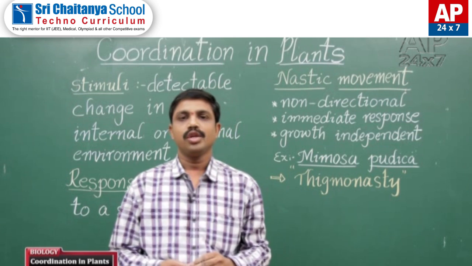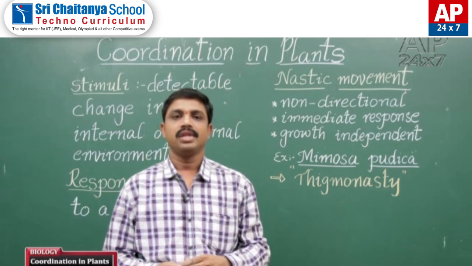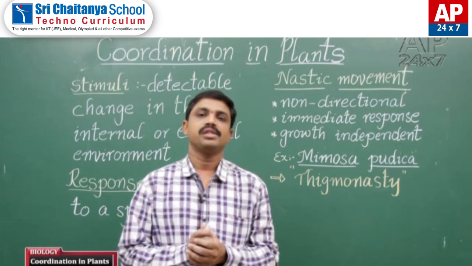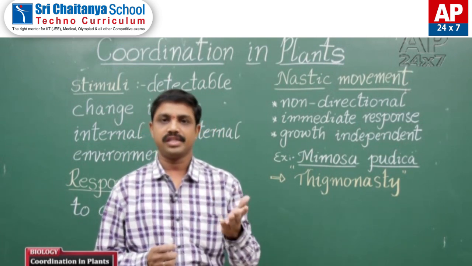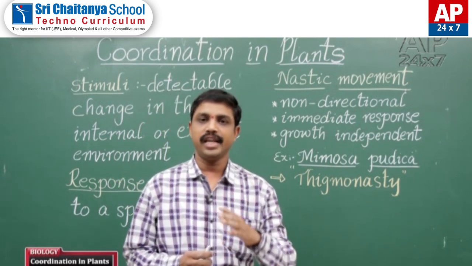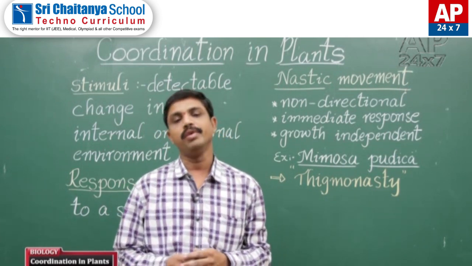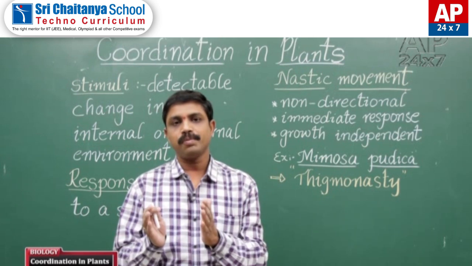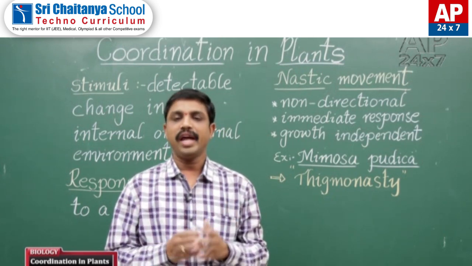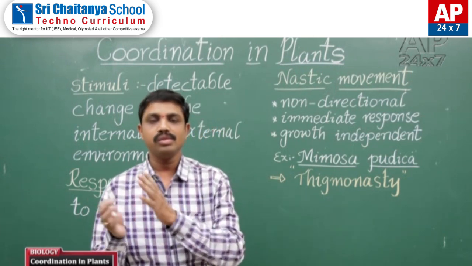Before starting this lesson, generally we know that whatever the organisms, whether they are plants or animals, they respond to stimuli. These responses and stimuli vary from plants to animals.